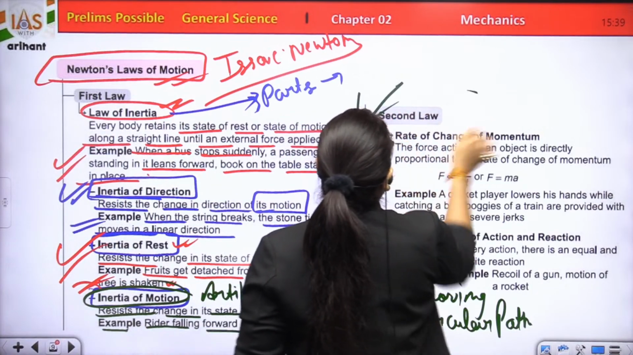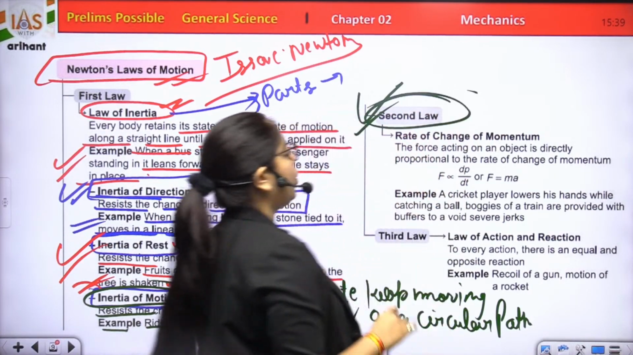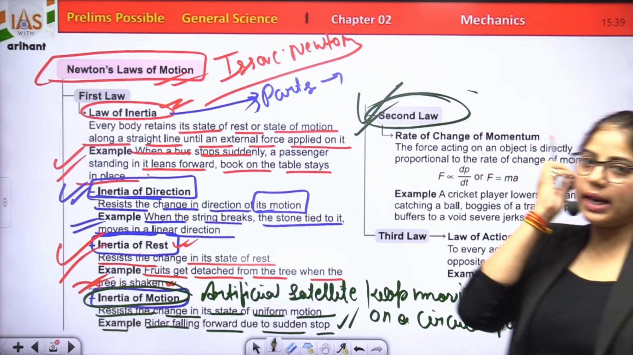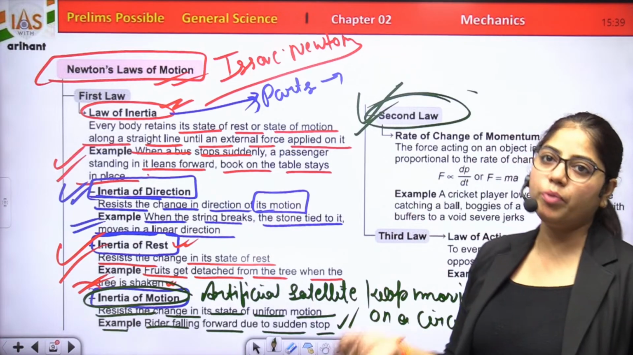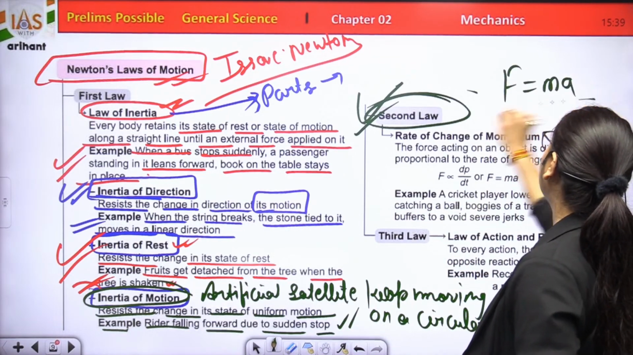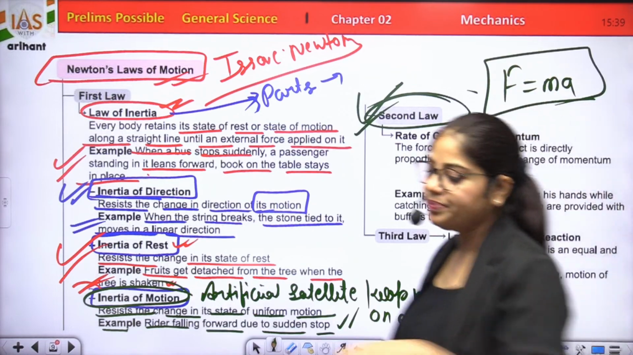Comes to the second law of motion, rate of change of momentum. So the second law is also known as rate of change of momentum, or you could say it is F is equal to ma. F is equal to ma.